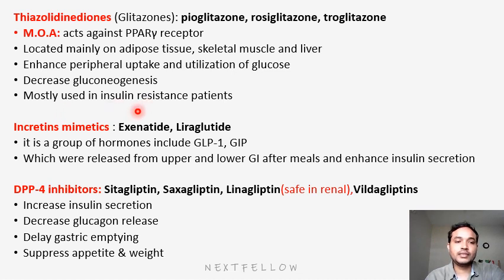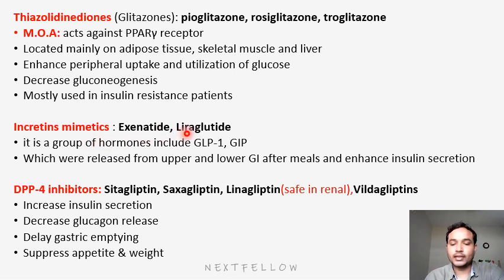Next is incretin mimetics. In incretin mimetics we have exenatide, liraglutide. These are a group of hormones that are secreted along with insulin, GLP-1, that is glucagon-like peptide 1, and GIP, glucose-dependent insulinotropic polypeptide. Among these two hormones, they are released into the circulation from the upper and lower GI tract, which will enhance insulin secretion. That means these are insulin secretagogues. They will enhance insulin secretion, thereby obviously decreasing glucose in the body.